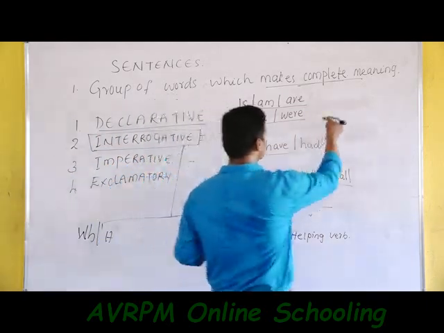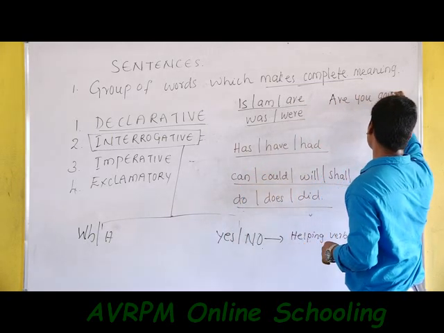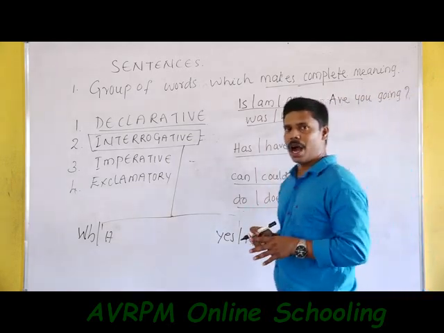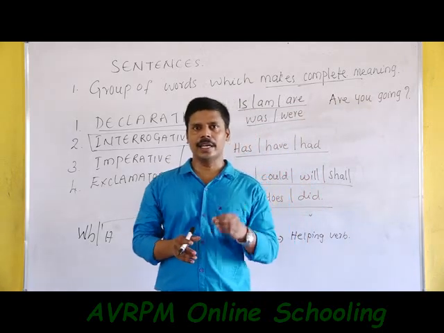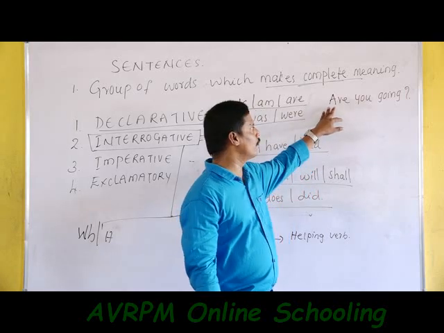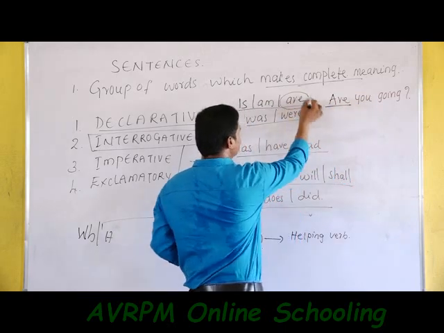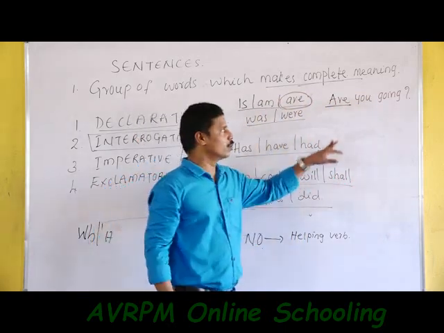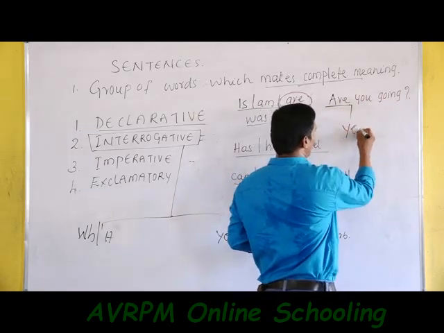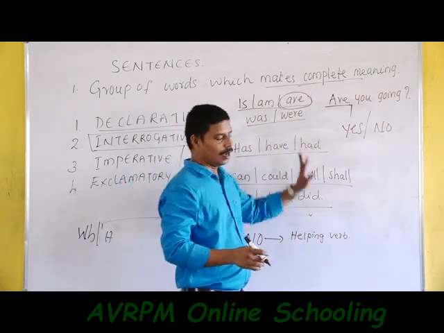Suppose we ask, are you going? Are you going? Here, when we ask the question, are you going? we want a clear confirmation about whether the person is going or not. The sentence starts with are. Are comes under helping verbs, present helping verb. So for the question, are you going? our answer is either yes or no. If you are not going, no. If you are going, yes.